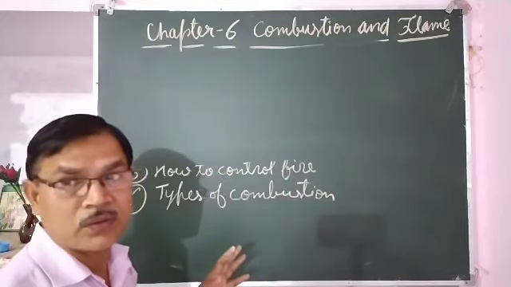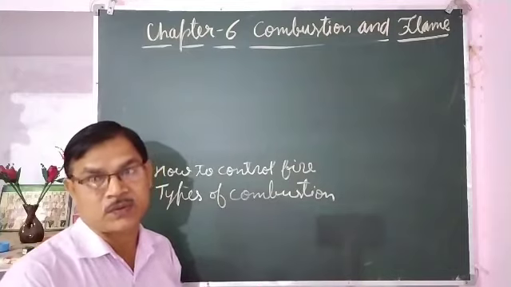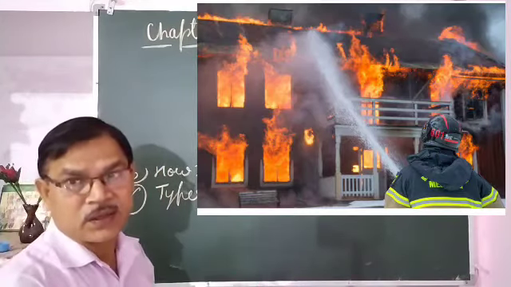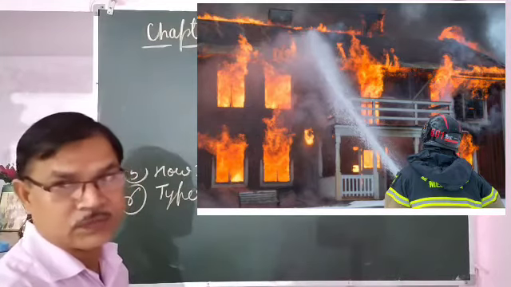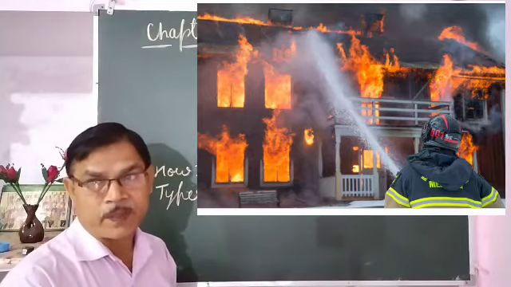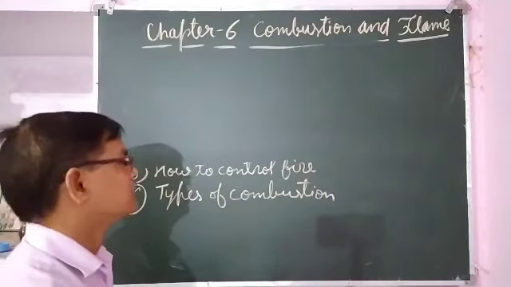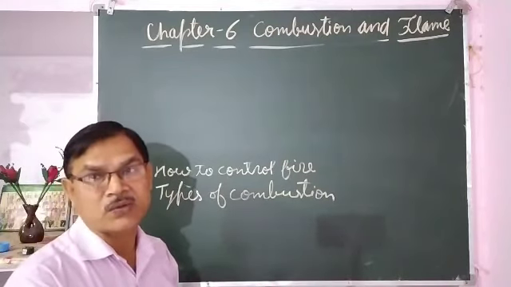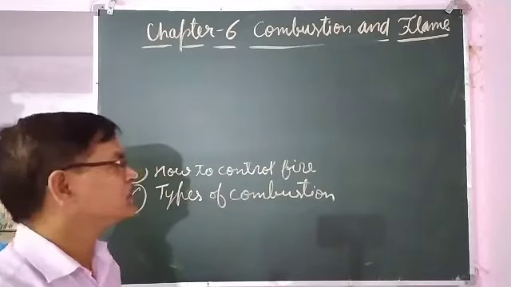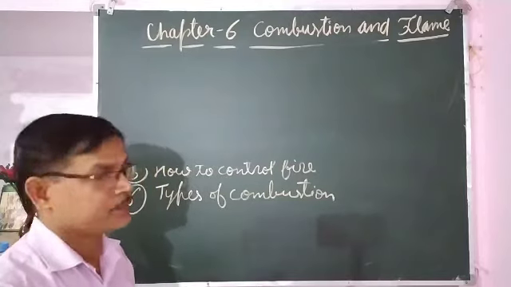Sometimes when fire catches in a house, the fire brigade and firefighters throw water on it. That water lowers the temperature of the burning materials below the ignition temperature, and the spreading of fire is stopped.